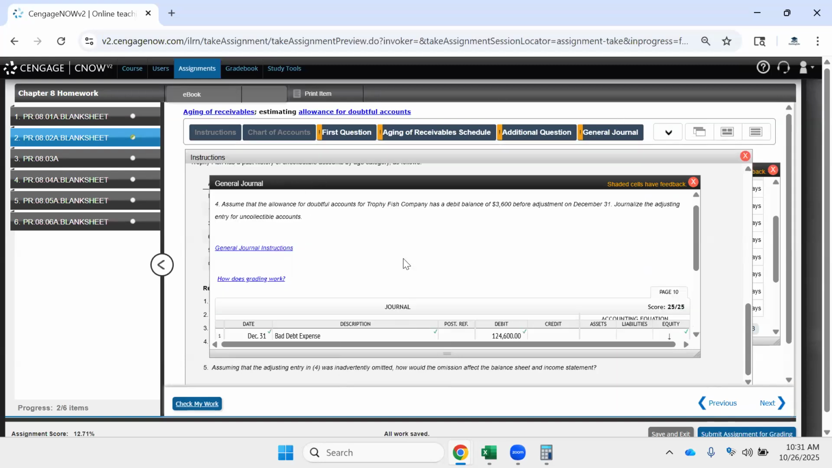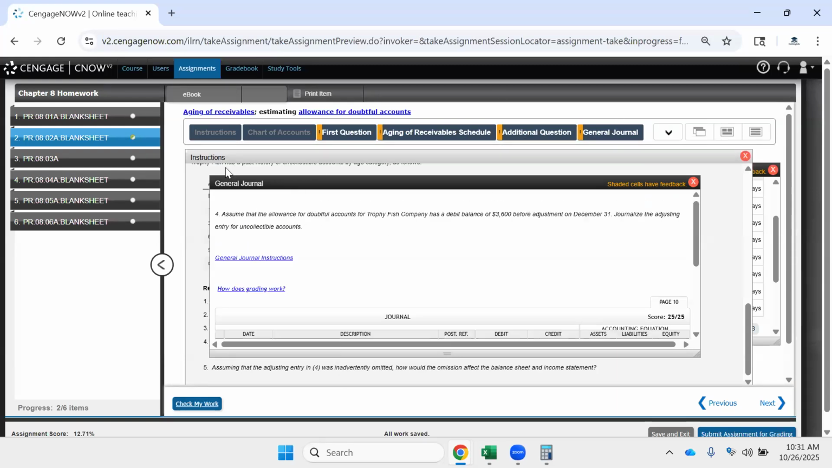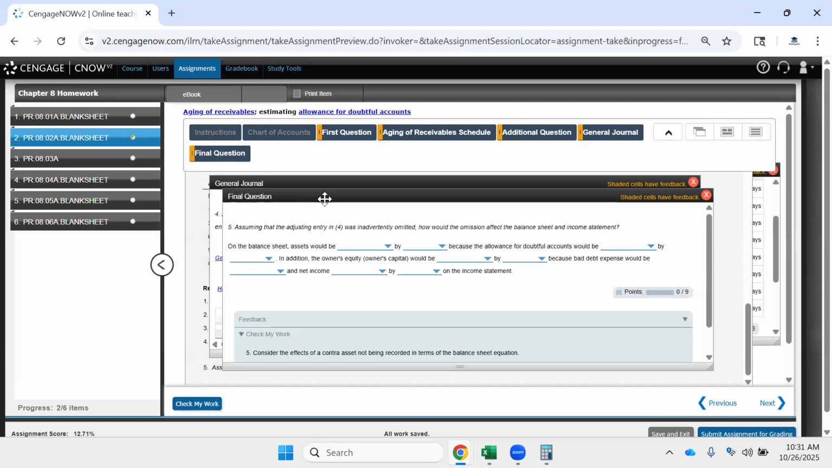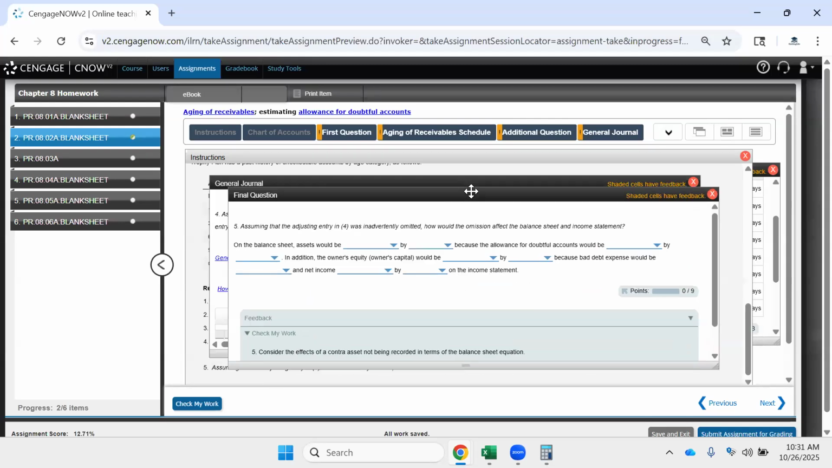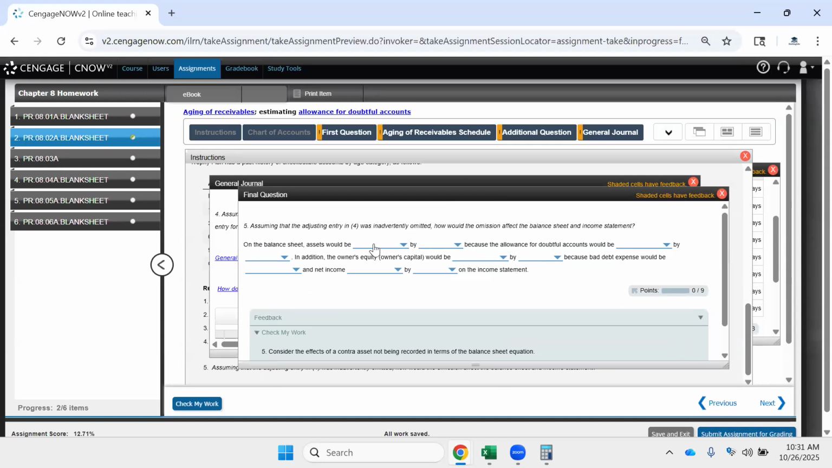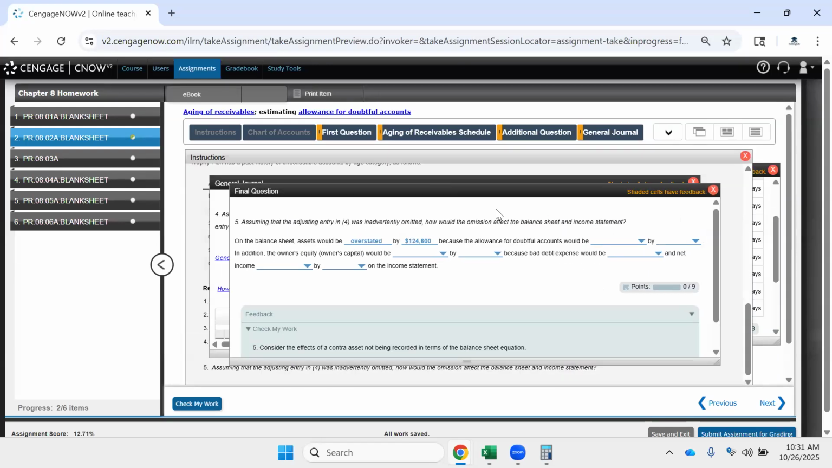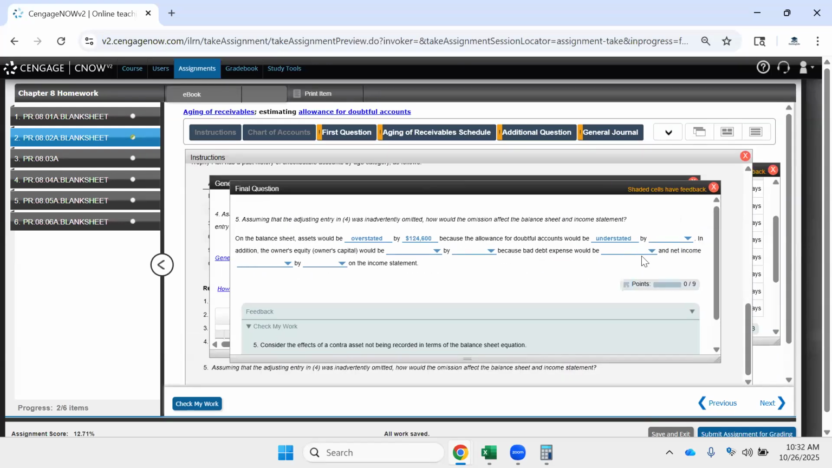And we have the fourth question, which is: assuming that the entry in 4, which is this adjusting journal entry, was omitted, how would the omission affect the financial statements, specifically the balance sheet and the income statement? And on the balance sheet, our assets would be overstated. It's a contra asset account. It's focused on the valuation of our accounts receivable, and it would be overstated by 124,600 because the allowance for doubtful accounts would be understated by that amount.